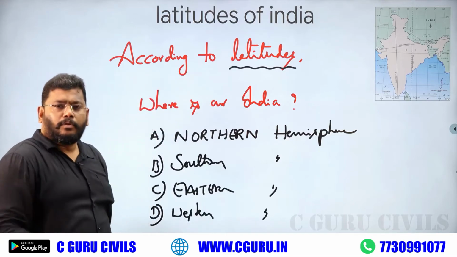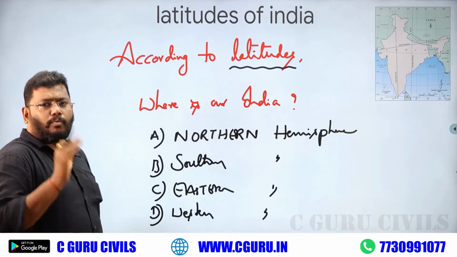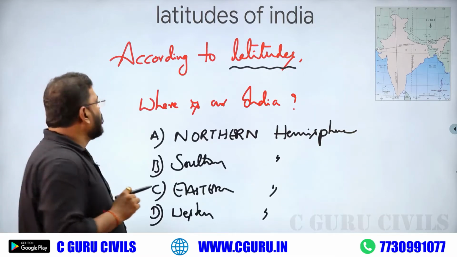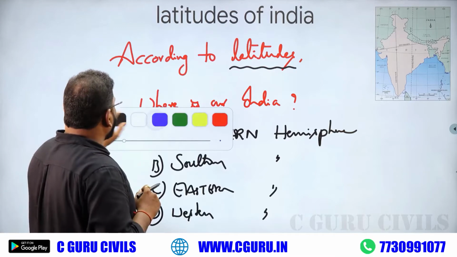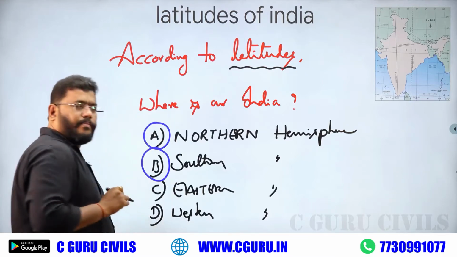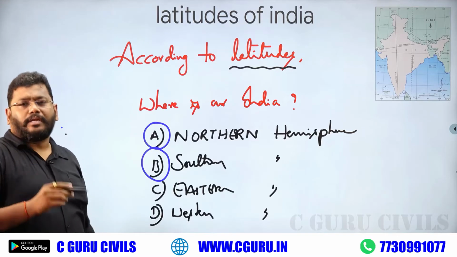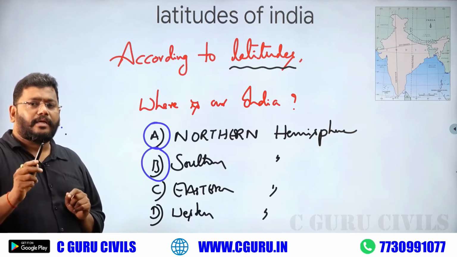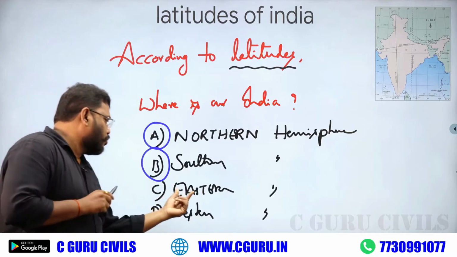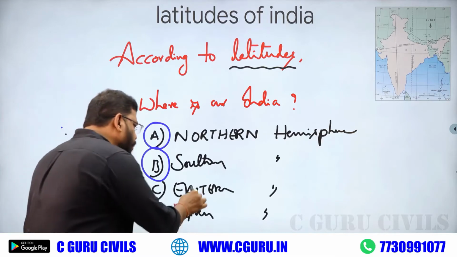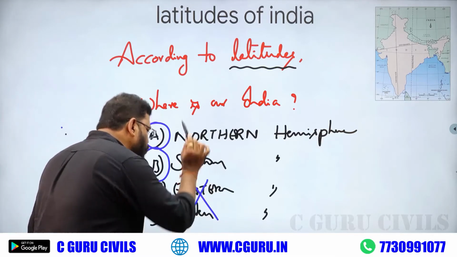You must know, if there is a question about latitude, the answer is definitely between north or south. If there is a question about longitude extent, the answer definitely belongs to east or west. So in this question, please eliminate these two options.